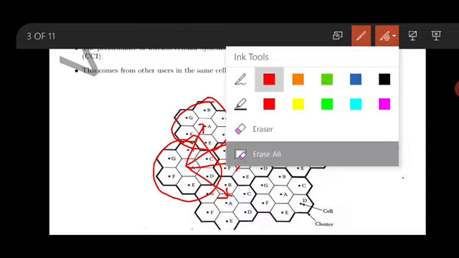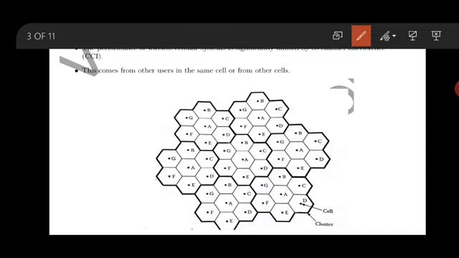Now this is a coverage area, showing how a geographic location is covered with a full set of cells. Each cell will be formed with a tower, as I discussed. Now this is a cell and the cluster. I hope you can see that the dark outline is called a cluster. Each cell has a certain frequency range, and the strength of the signal decreases as you go away from the particular cell.